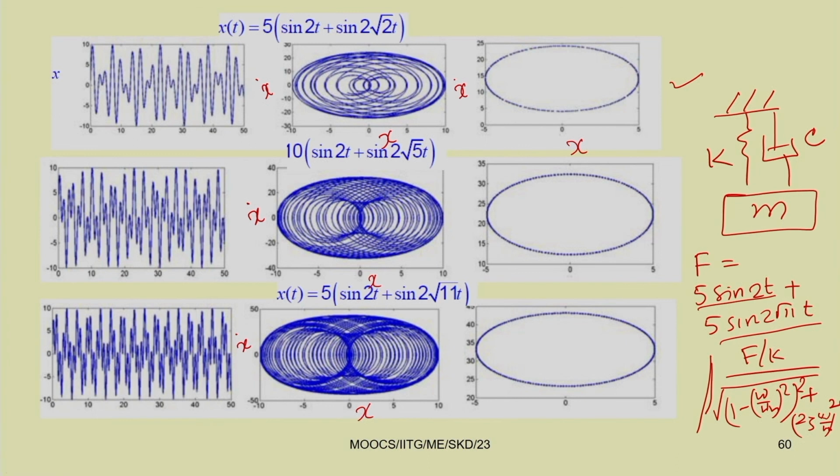So, the solution will be, this is the x. So, x equal to this. So, for the first one we have x1 sin(2t plus phi 1). Then for the second part, this will be x2 sin(2 root 11 t plus phi 2). So, that way we can find the solution, where phi 1 and phi 2 can also be obtained from this response. This way physically you can realize the response.